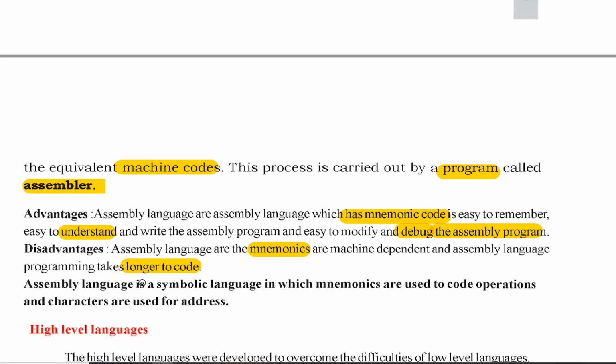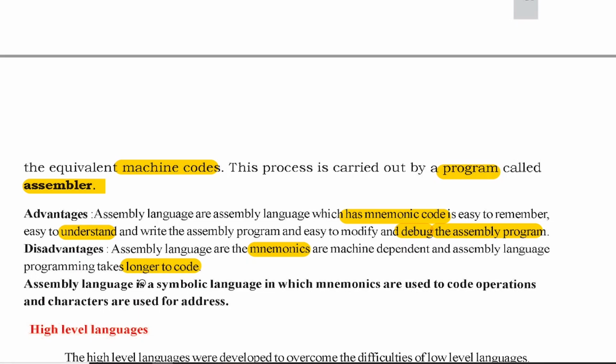One advantage is remembering the code. Instead of hectic codes of zeros and ones, they are replaced by mnemonic names, which are very easy to remember, and it becomes very easy to write programs, and easy to modify and debug the assembly program. But the drawback is that assembly programs are machine dependent.